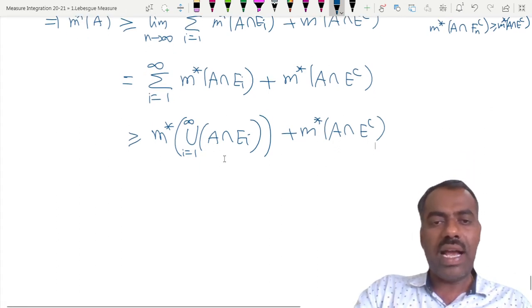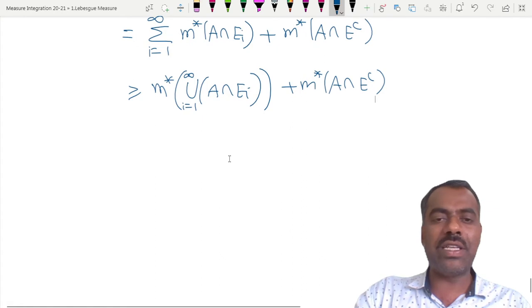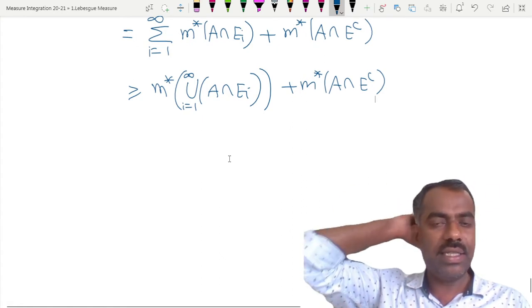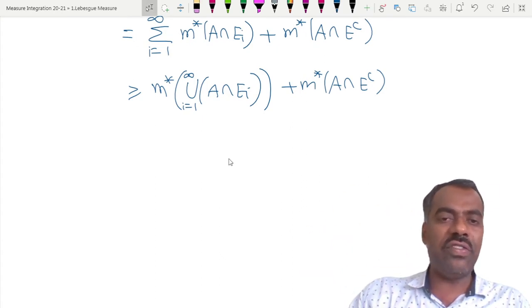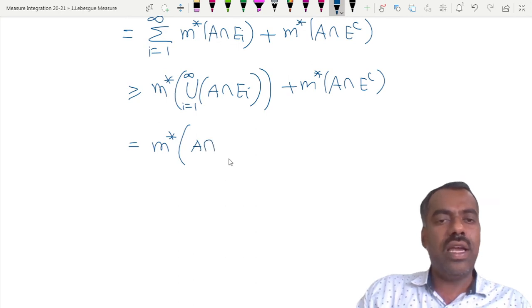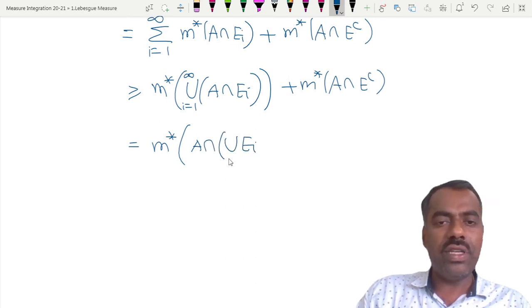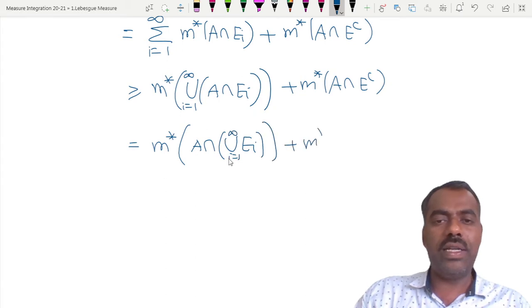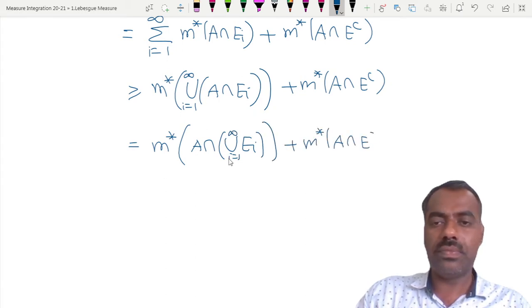Now again using the distributive property, this is the same as what? A intersection with the union of ei's. This is the same as m star of A intersected with the union of ei's. Distributive property, right? But what is the union of ei?